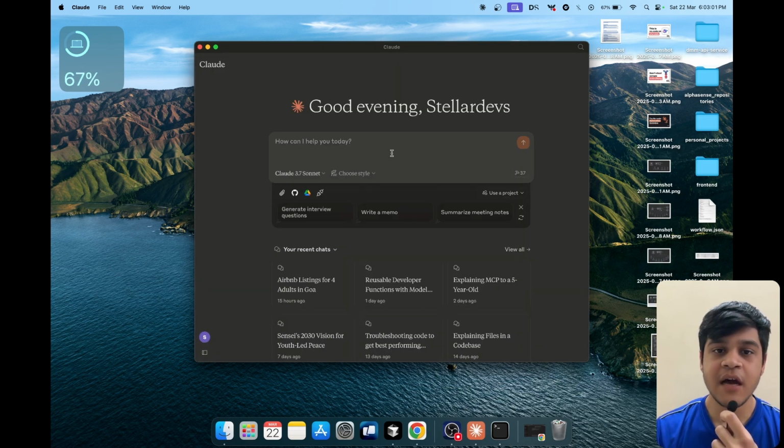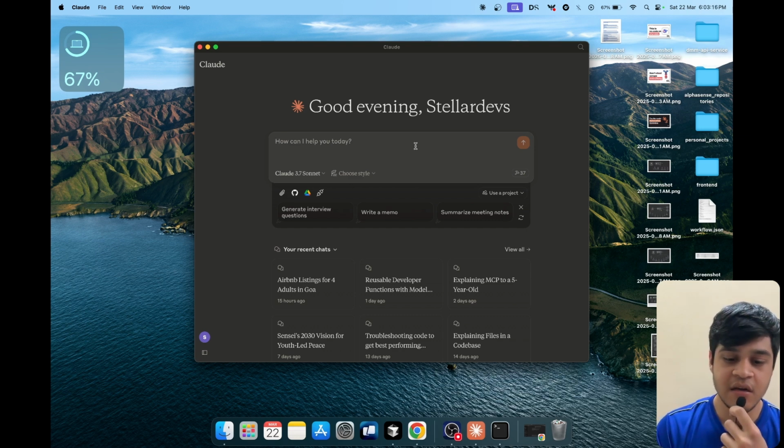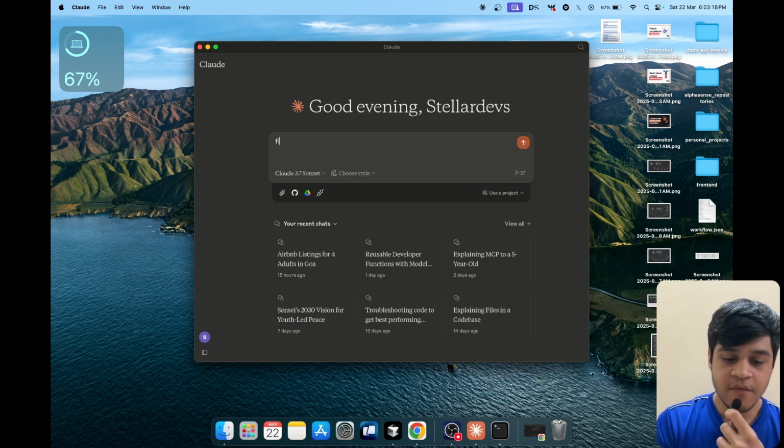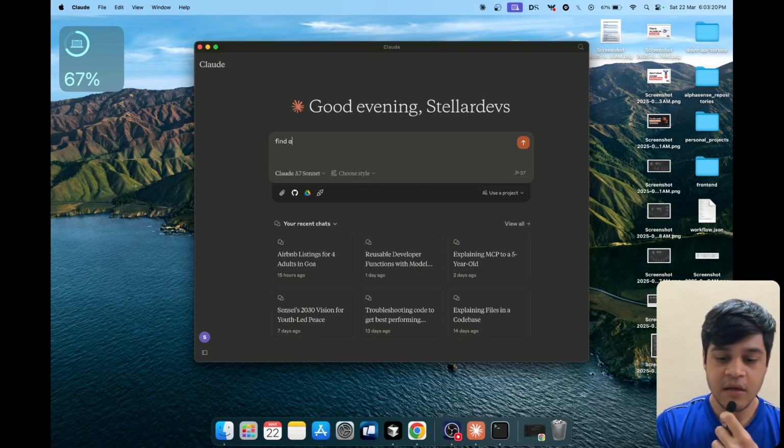So for example, I can use the Airbnb MCP server in order to serve a request of mine. Since we know that Claude cannot be connected to the internet, hence this will be using an MCP server of Airbnb. For example, here is my request: find Airbnb in LA for 4 adults. Yeah, here is my request. So this should access the MCP server of Airbnb and serve my request.